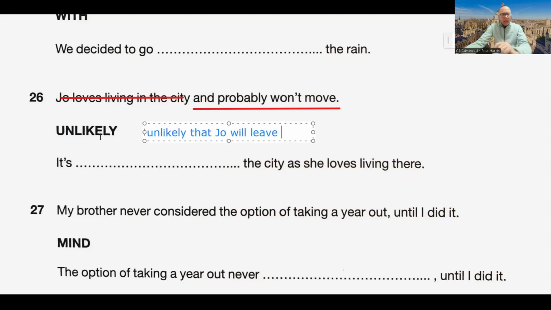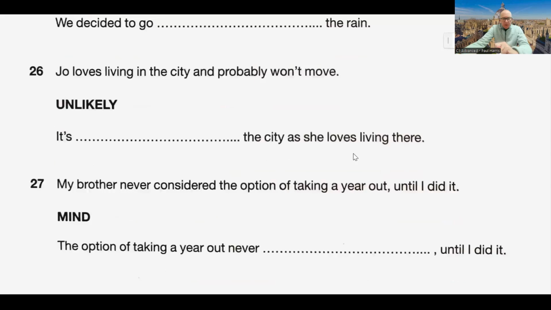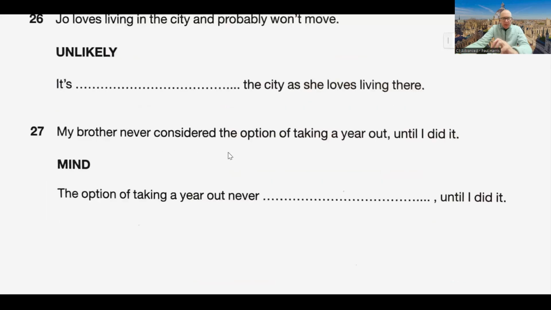Okay, and let's just do one more. My brother never considered the option of taking a year out until I did it. So "mind" is our keyword. The option of taking a year out, never something, something until I did it. So let's take out again what we don't need. We don't need the option of taking a year out. So it's this fact of my brother never considered. Okay, and we have "mind".